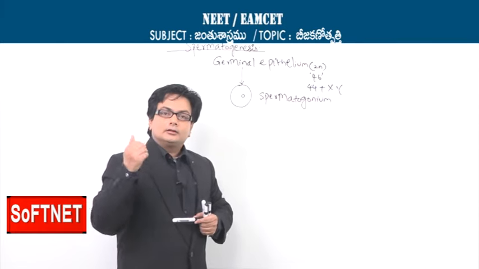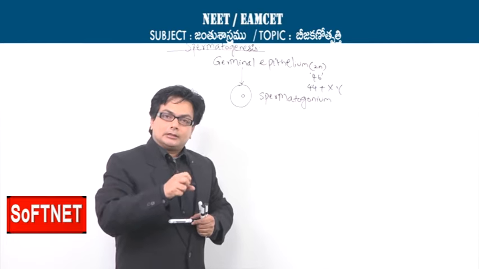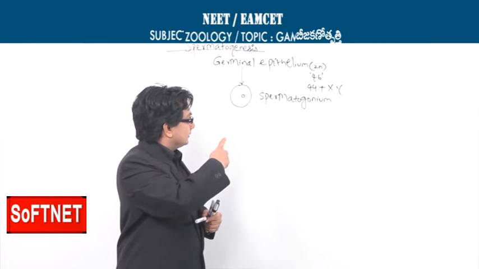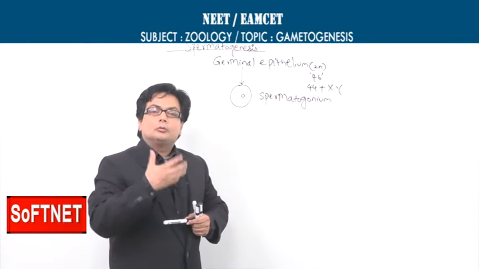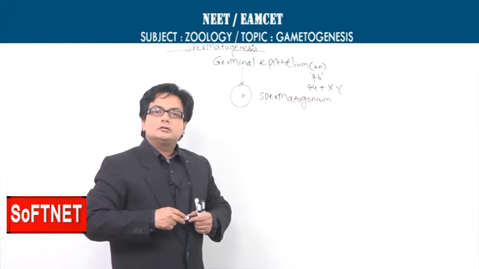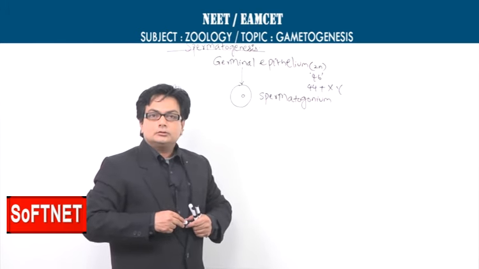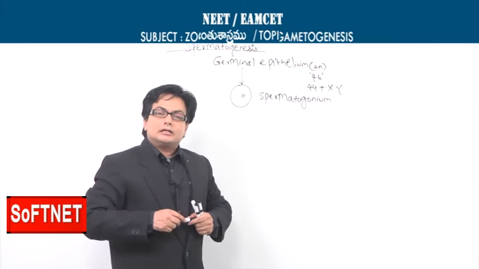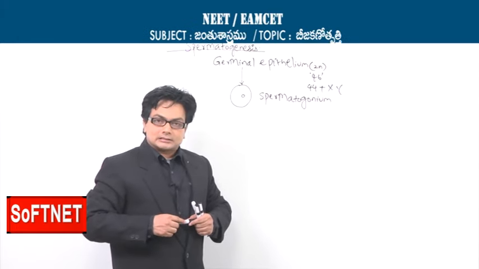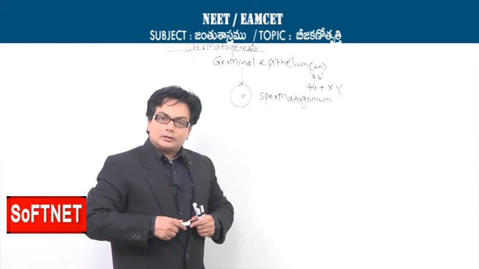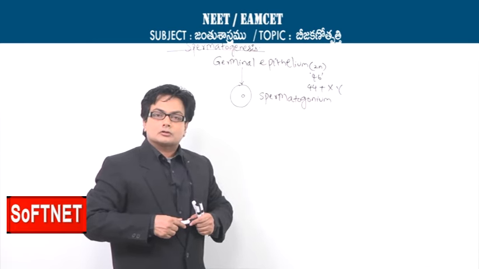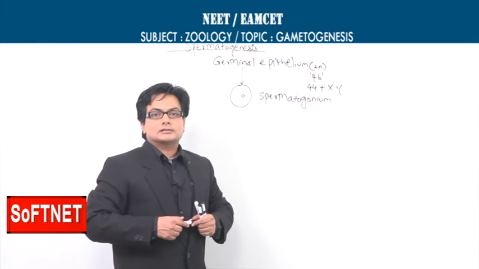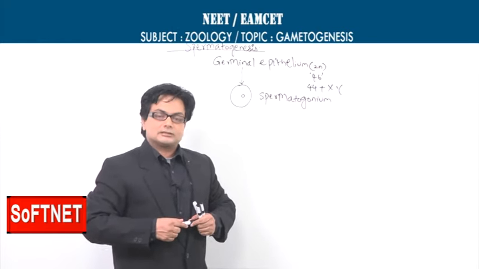And occasionally, some of the spermatogonial cells will become the primary spermatocyte. So the very first step is the multiplication of the mother cells. The mother cells are diploid, they perform the cell division called mitosis, and because the number is increasing, we call it the proliferation phase.